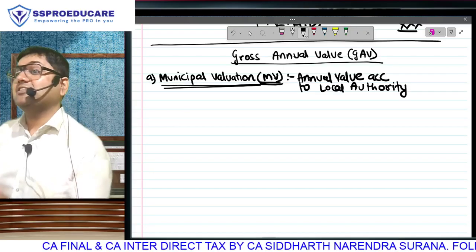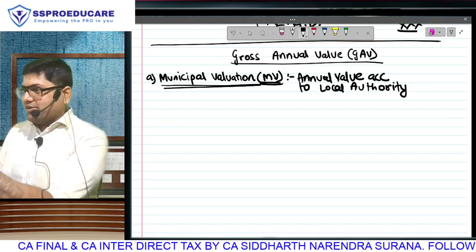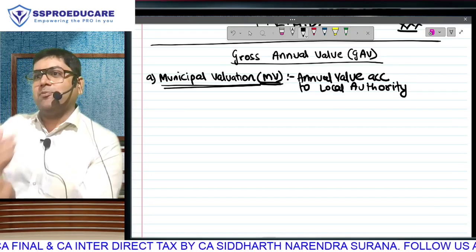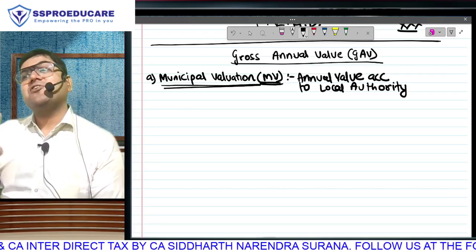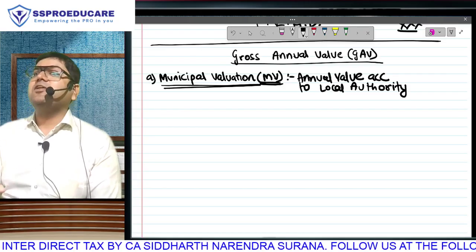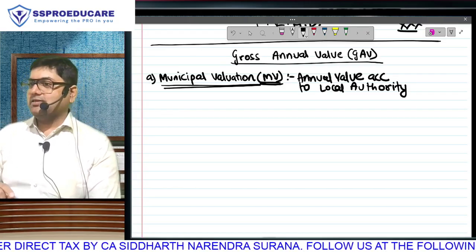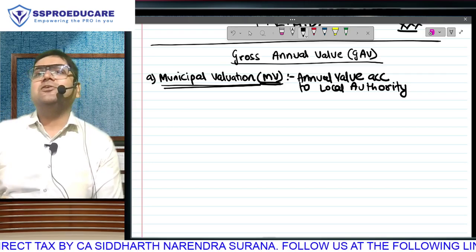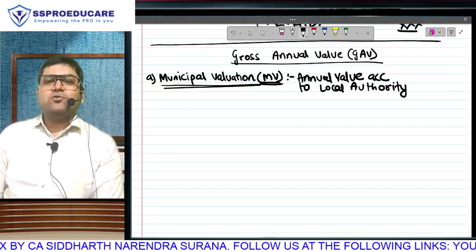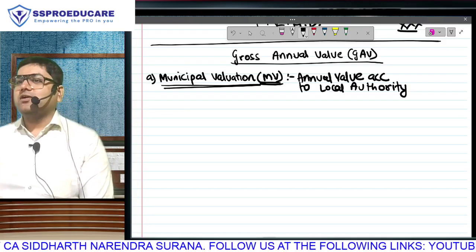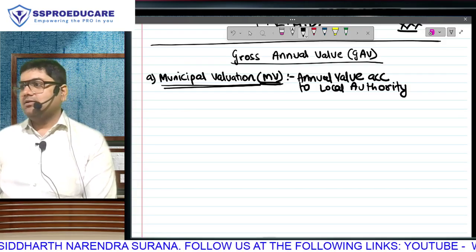But here we are discussing the rental value, and you have understood that rent generating capacity and sale value of a property will be two different amounts. So the municipal corporation will compute that rent generating capacity also. This will be used for annual property taxes, and name transfer के time पे they will use the stamp duty. Understood? So this is the annual value as computed by the local authority. ये है meaning.